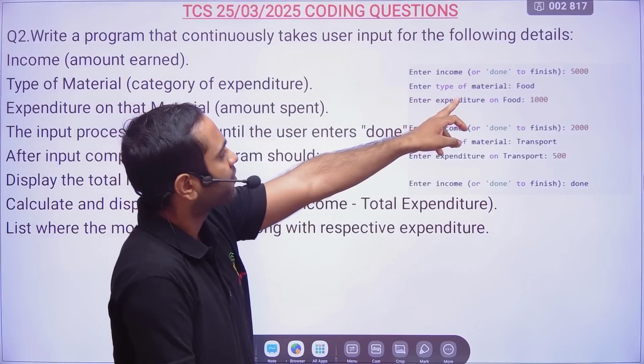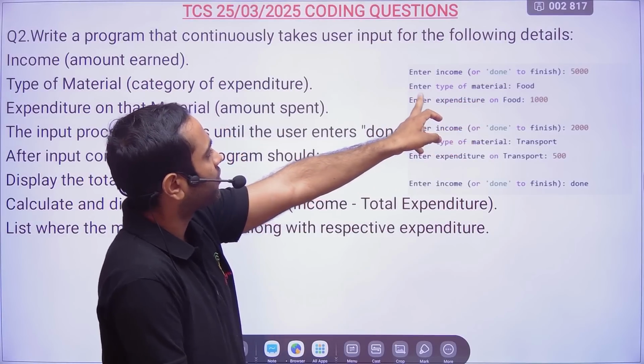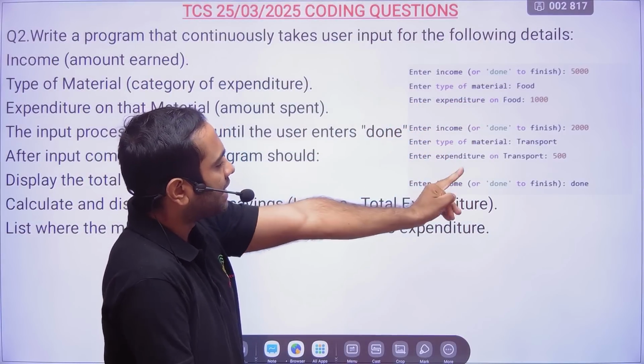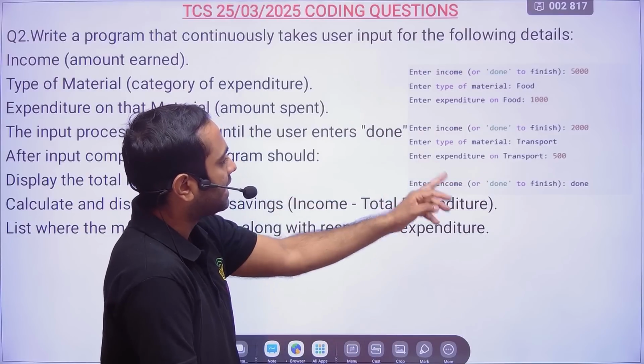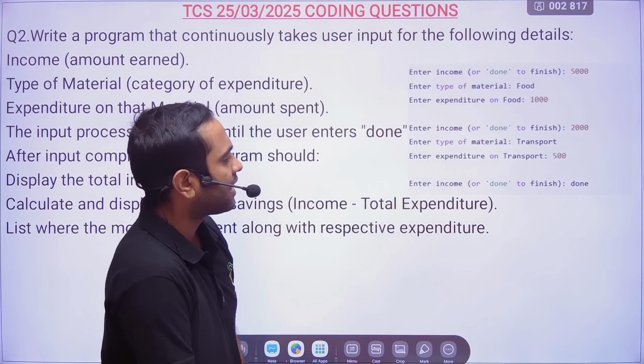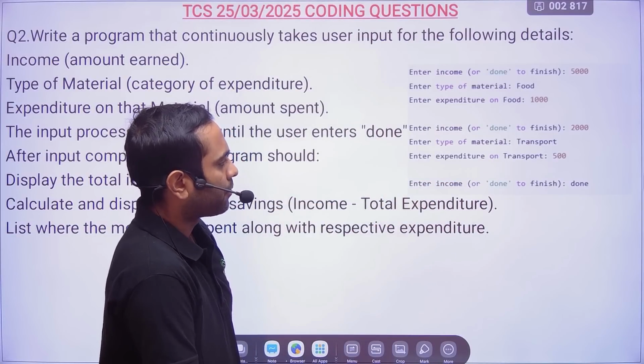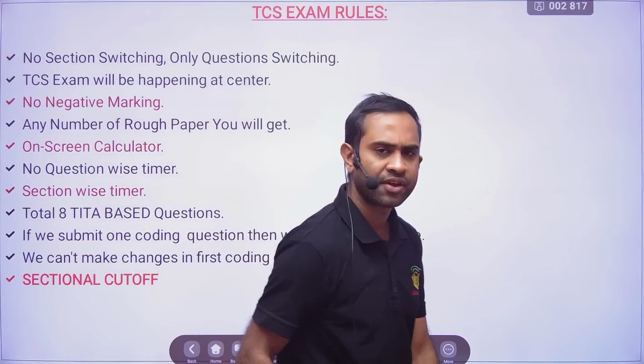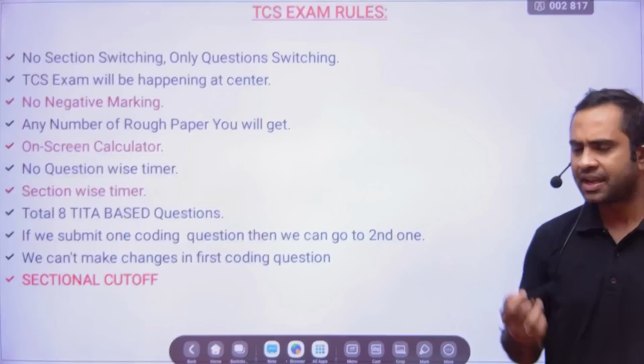Enter income or done to finish: 5,000. Enter type of material: food. Enter expenditure on food: 1,000. Enter income or done to finish: 2,000. Enter type of material: transport. Enter expenditure on transport: 500. Enter income or done to finish: done. Okay, so these were the two questions which were asked in today's exam. Let us see the rules.